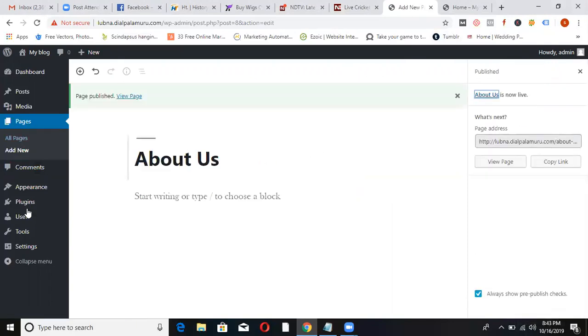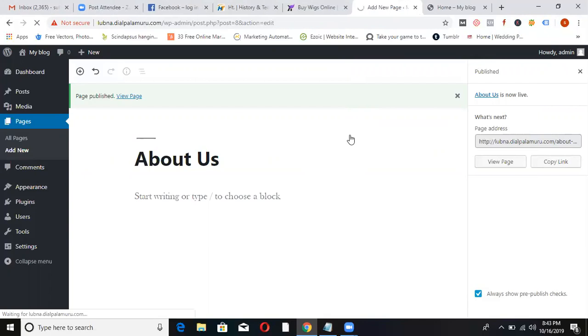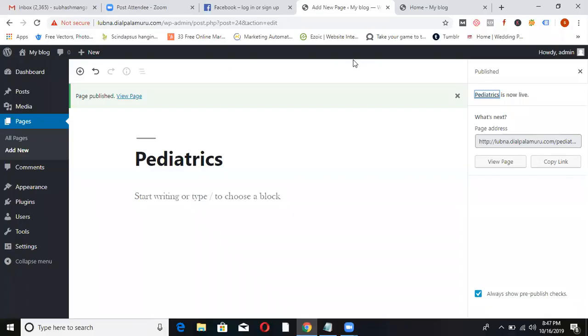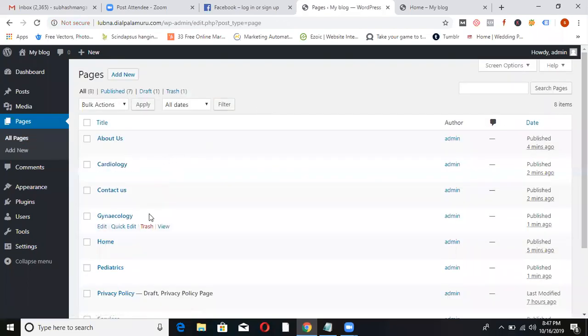Add new. So now we created all the pages. Just here, all 7 pages are created.